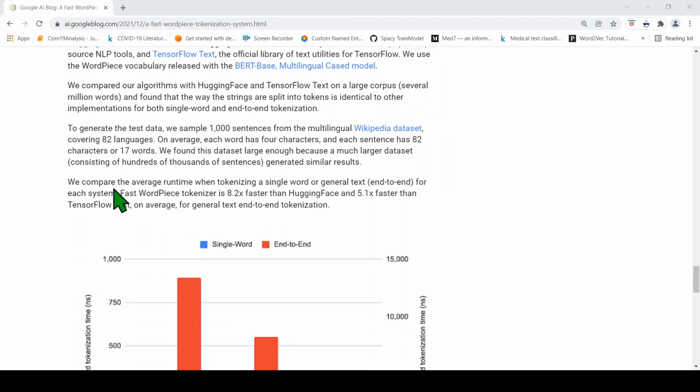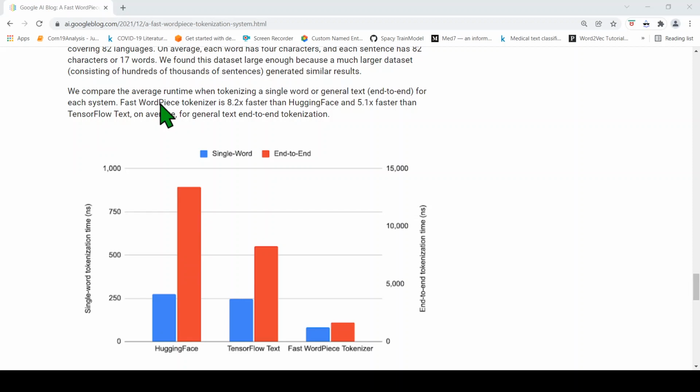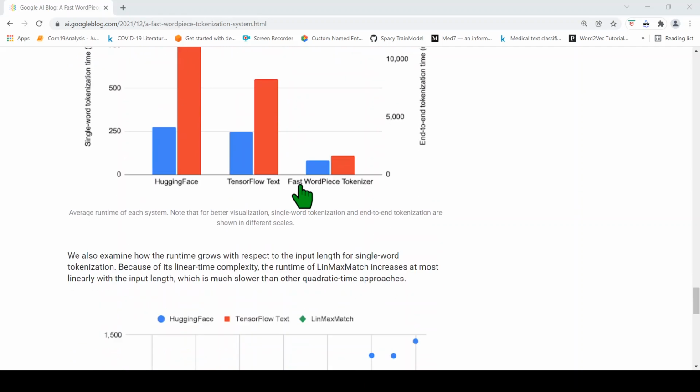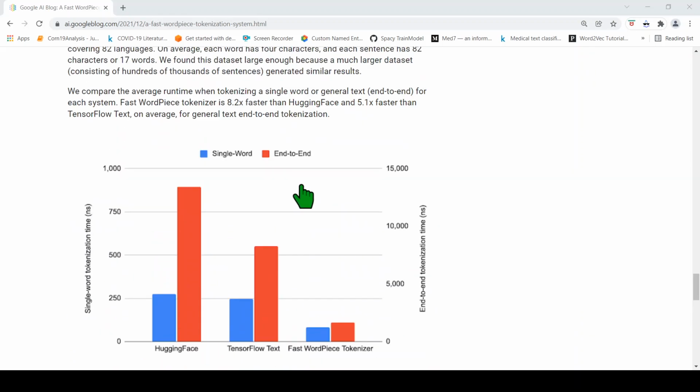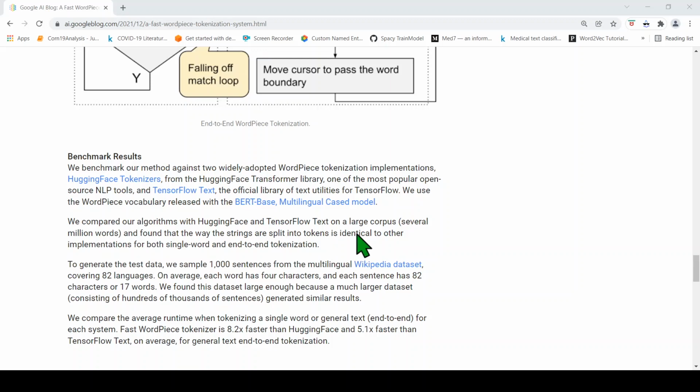To generate the test data, they sampled 1000 sentences from the multilingual Wikipedia dataset covering 82 languages. On average, each word has 4 characters, and each sentence has 82 characters or 17 words. With this, they did it. They say the fast WordPiece tokenizer is 8.2x faster than Hugging Face and 5.1x faster than TensorFlow Text on end-to-end tokenization. That is the claim over here. So you can use the fast WordPiece tokenizer; it is present in the release of TensorFlow Text.